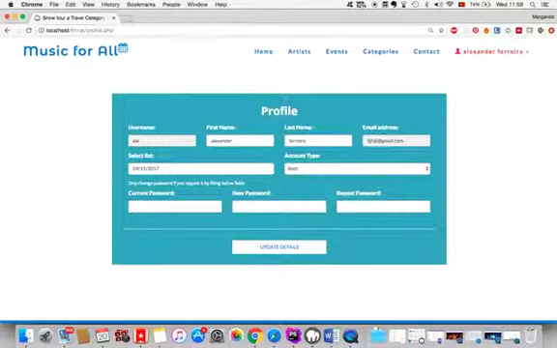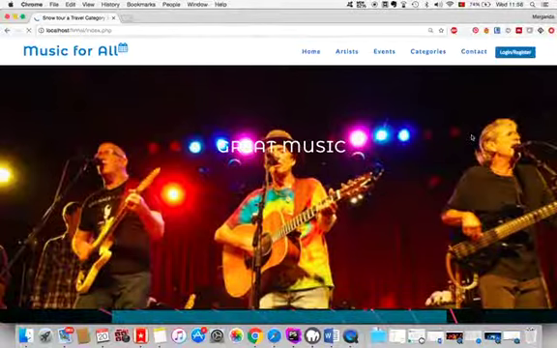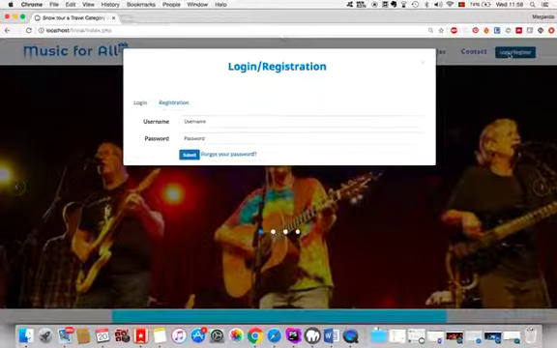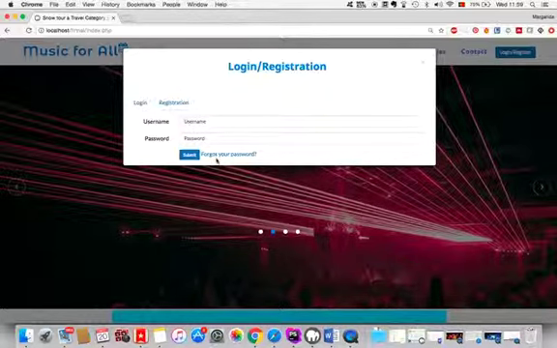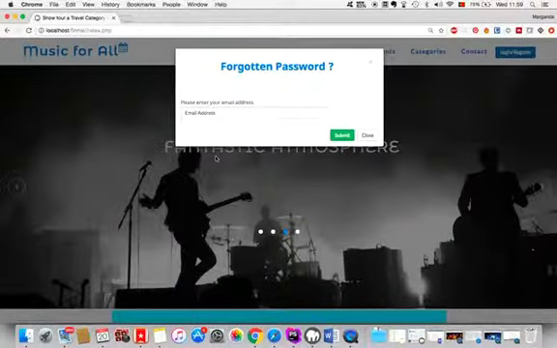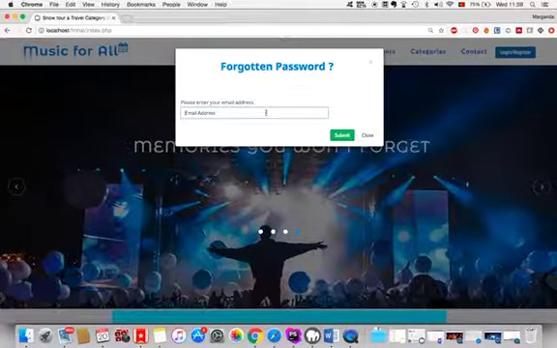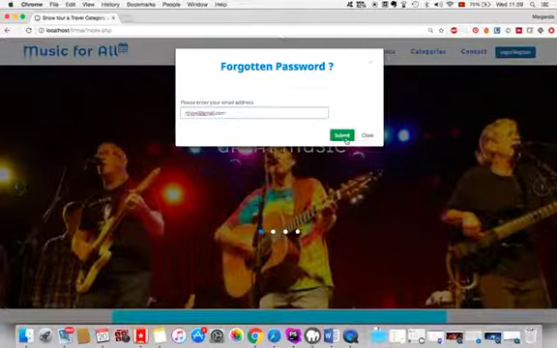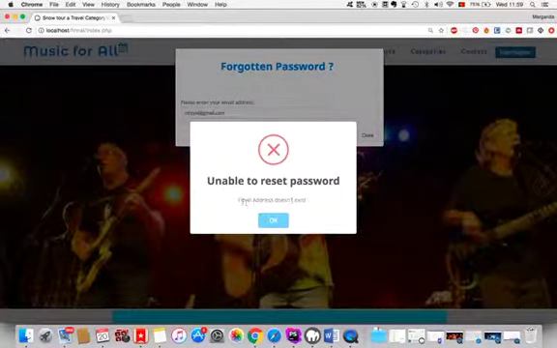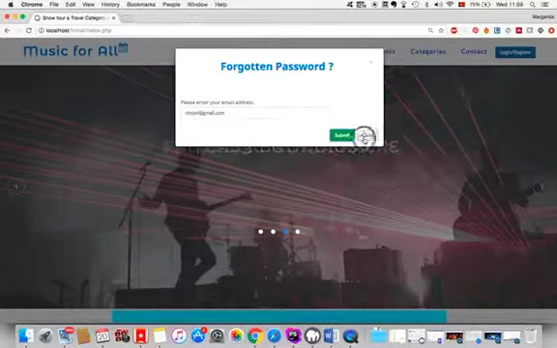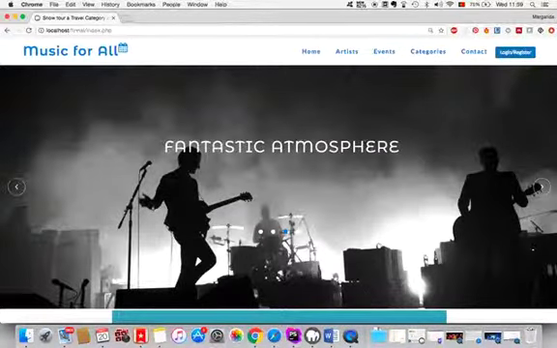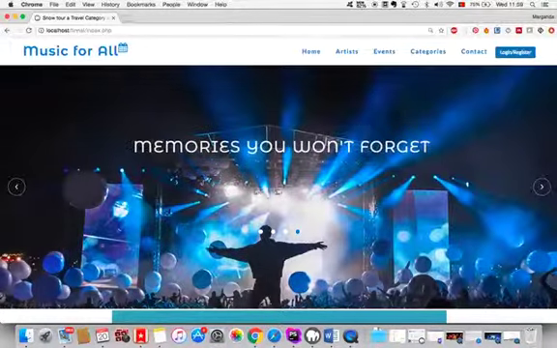And actually for the password, we also created a function so that if you cannot remember your own password, you click forgot your password and enter your email address. If your account does not exist, it will tell you that it's not able to reset the password, but if it does exist, it should email you the password.